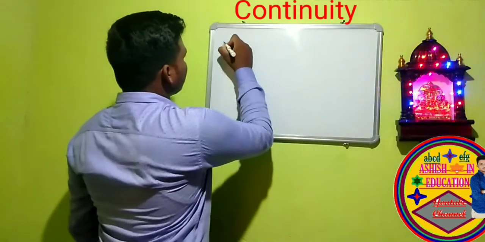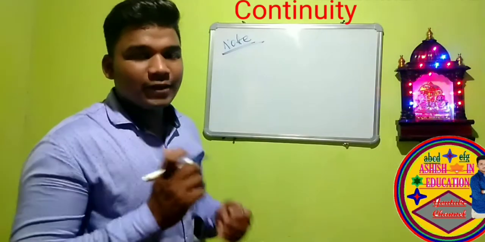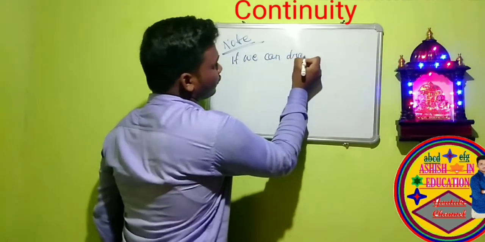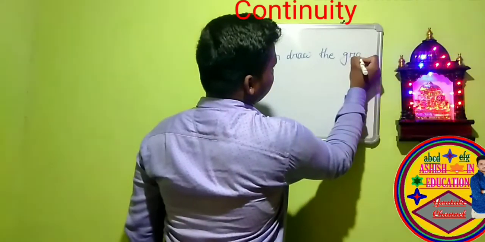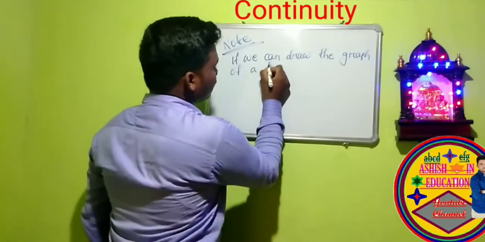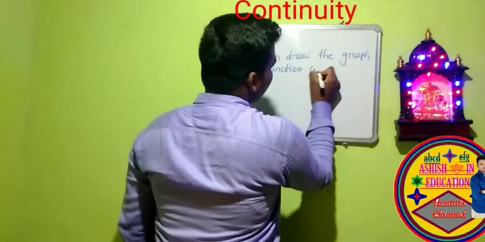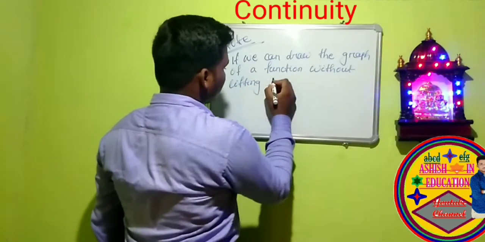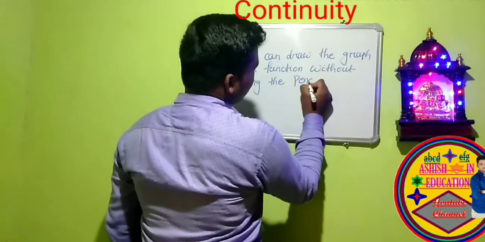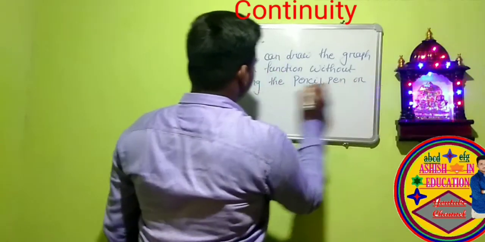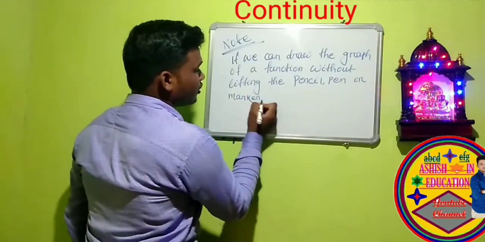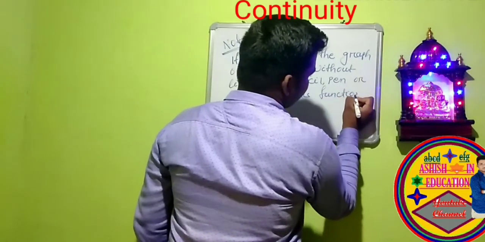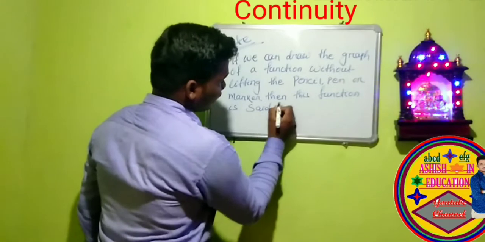So guys, one note: if we can draw the graph of a function without lifting the pencil, pen or marker, then this function is said to be continuous.